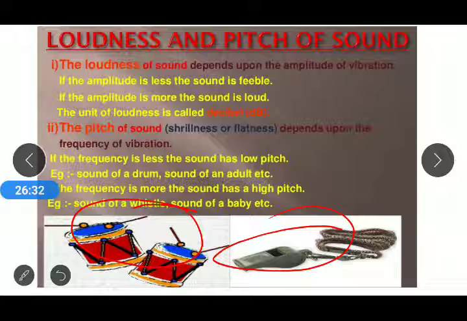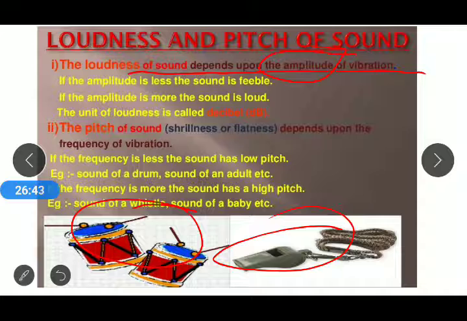The loudness of a sound depends upon the amplitude of the vibrations. That means if a person has more loudness, then its amplitude is more, and we have already discussed that amplitude is the maximum displacement of a vibrating body from its central position.